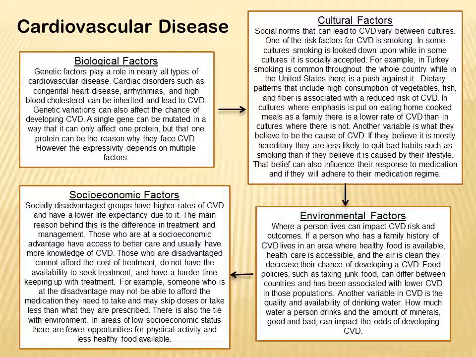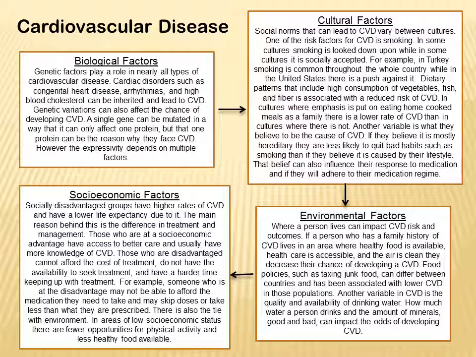Food policies, such as taxing junk food, can differ between countries and have been associated with lower cardiovascular disease in those populations. Another variable in cardiovascular disease is the quality and availability of drinking water. How much water a person drinks and the amount of minerals, good such as calcium and bad such as lead, can impact the odds of developing cardiovascular disease.